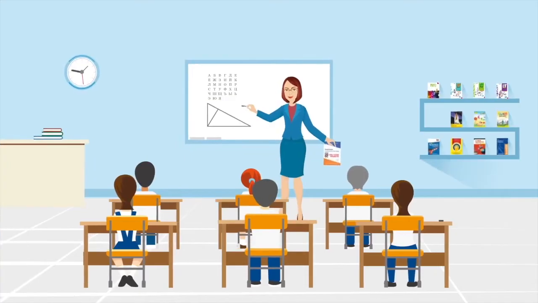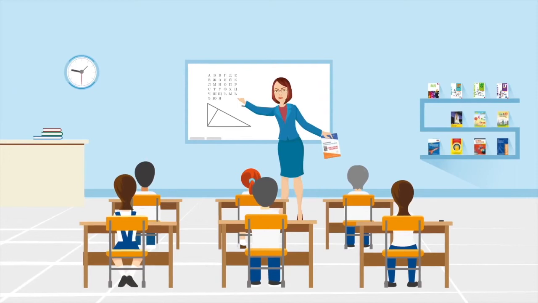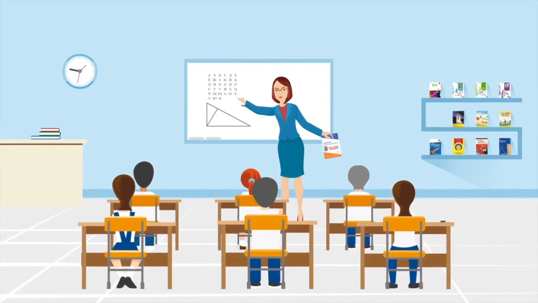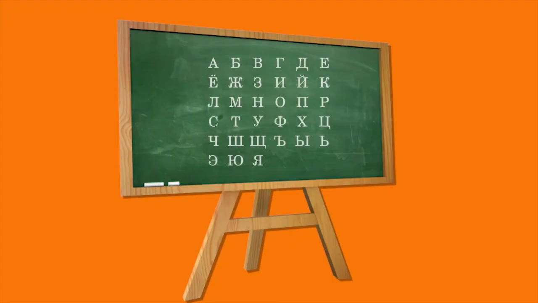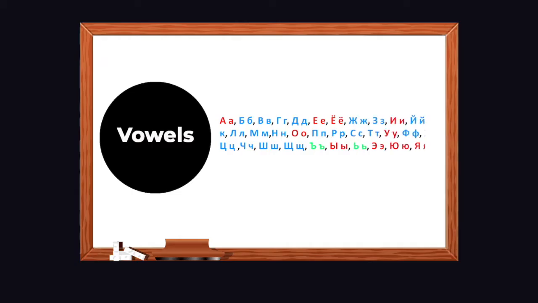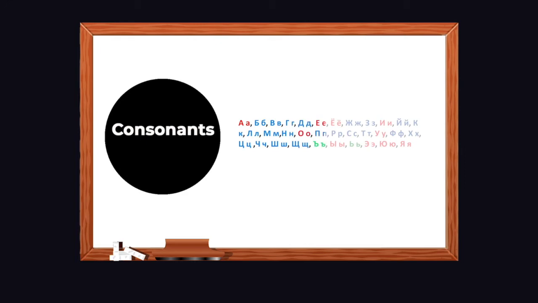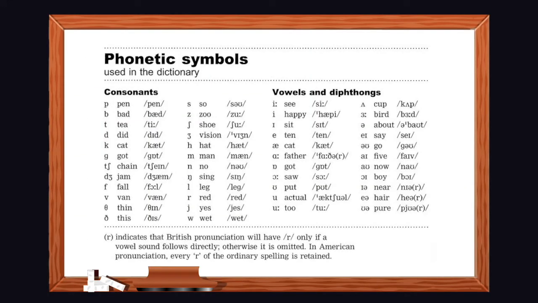As you are already aware, in the previous module we discussed the Russian alphabet and its letters, and we differentiated all these letters as vowels and consonants. In the introductory phonetics of the Russian language, there are certain concepts that we need to remember and keep in mind regularly in order to understand the basics.